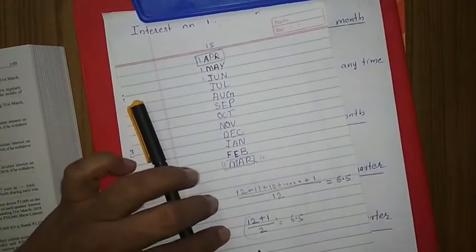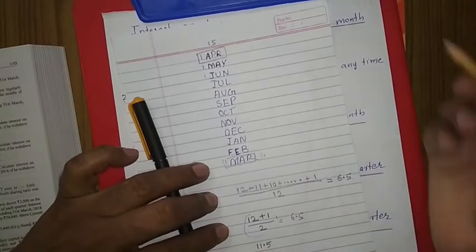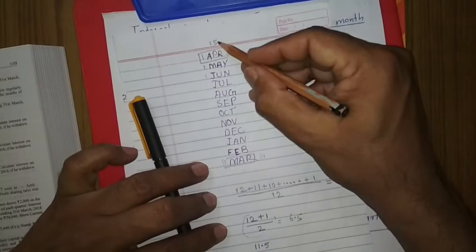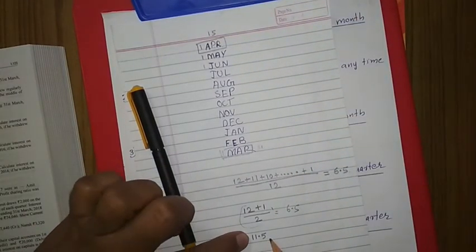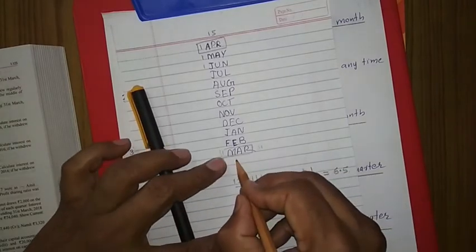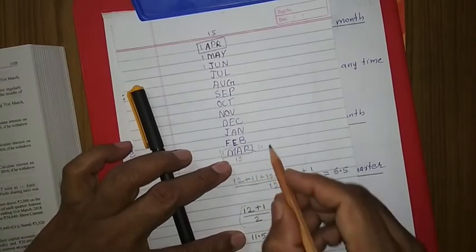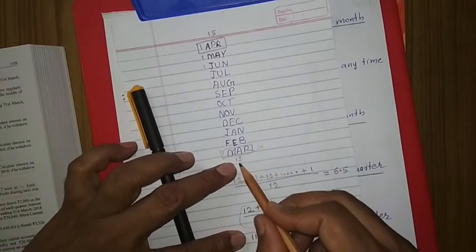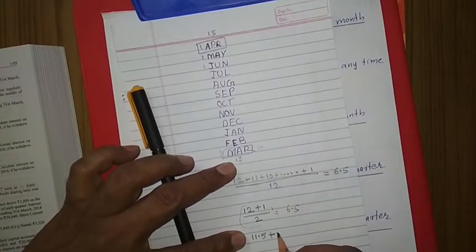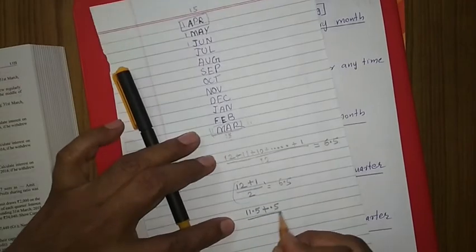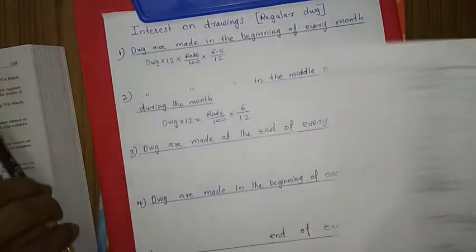So the remaining months will be 11.5, the months remaining after the first drawing. First drawing is on April 15th, so April 15th to 31st March, 11.5 months are there. Then the last drawing will be on 15th March. Okay, middle of every month. So the last drawing is made on 15th March, to the end of March, half month is there. So 11.5 plus 0.5, this divided by 2, it is giving 6. Okay, from this 6 is coming here.